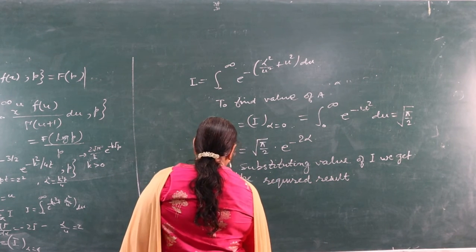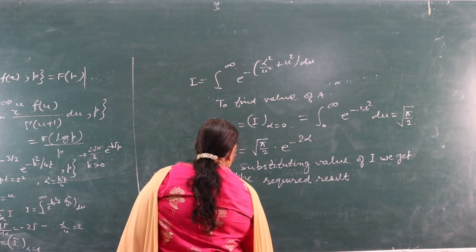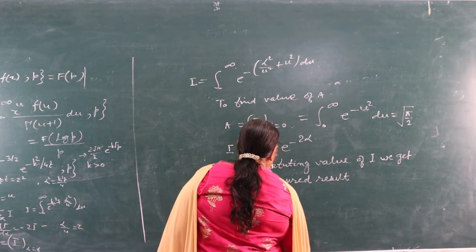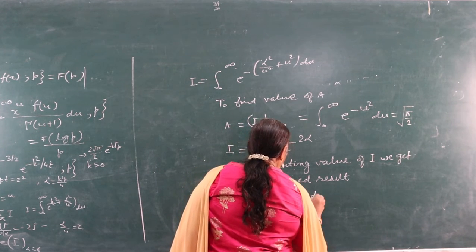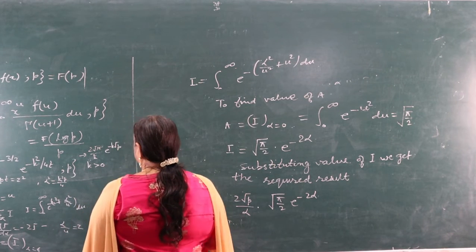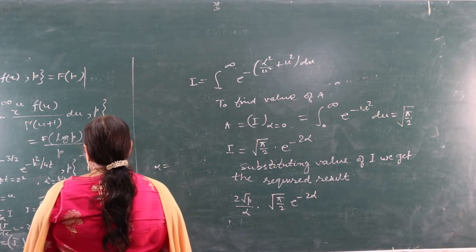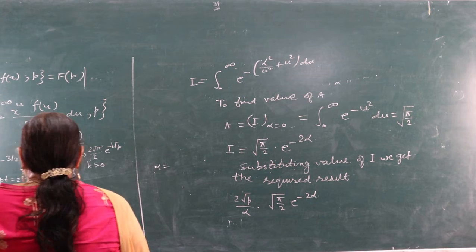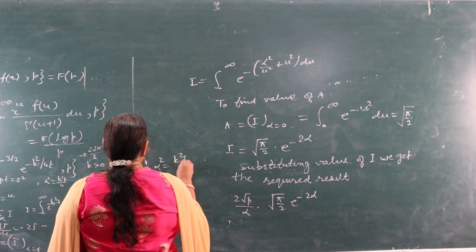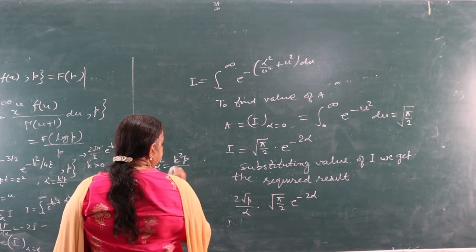That was equal to 2 root p by alpha into I, means root pi by 2 e raised to power minus 2 alpha, and alpha square was equal to k square p by 4.